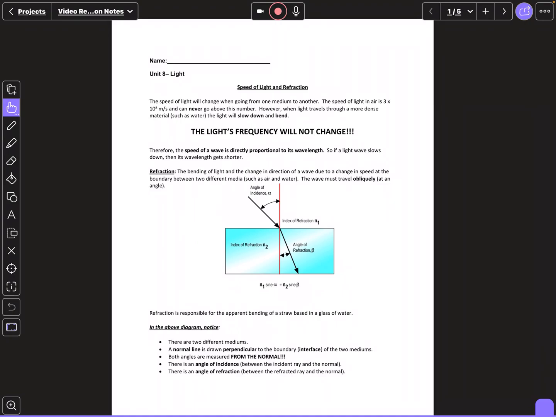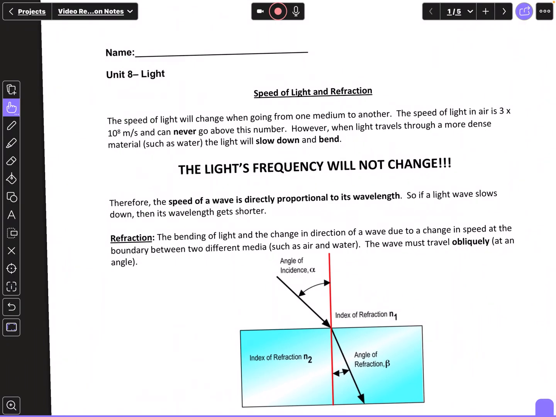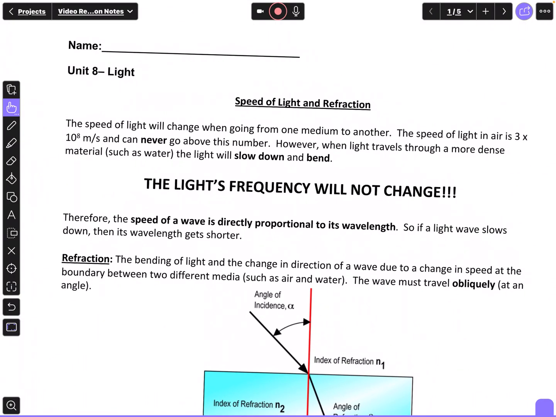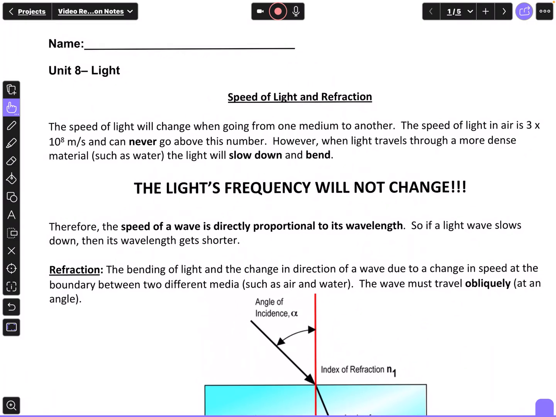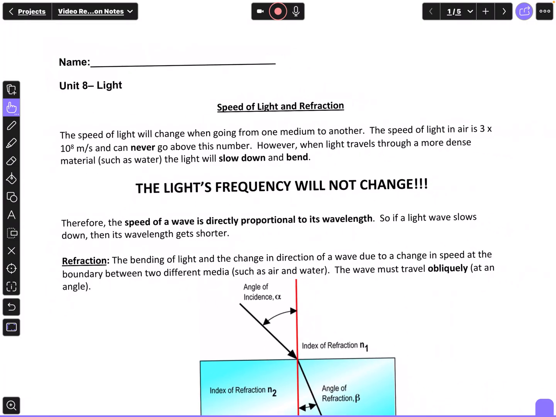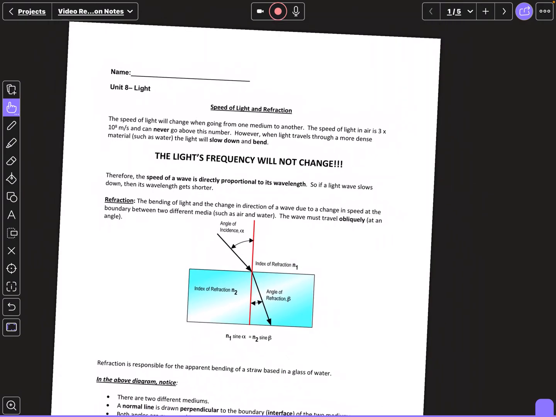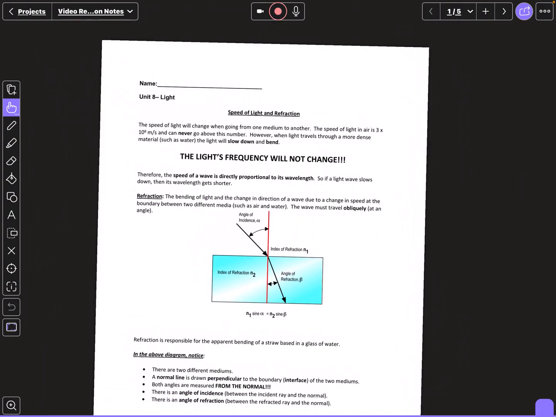Okay, so this video is going to be on refraction. This is part of Unit 8. You should have these guided notes right here in front of you.